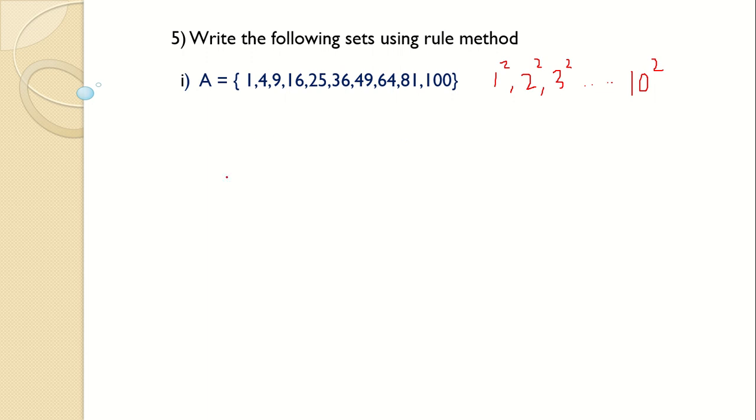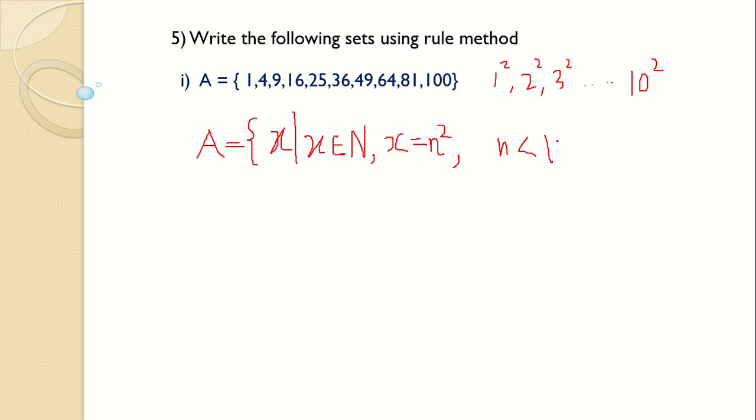This way you can make a statement, or you can write it giving a rule: A is equal to the set of all x such that x belongs to natural numbers and x is equal to n square, where n is less than 11.